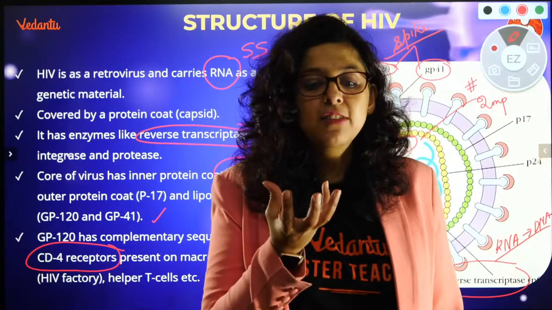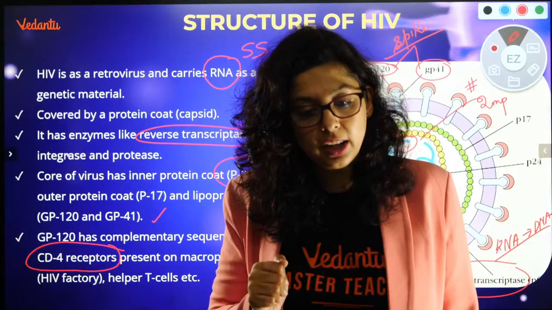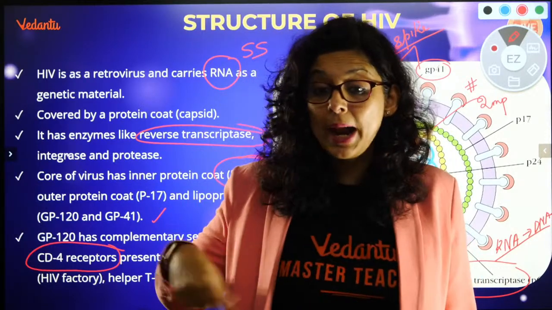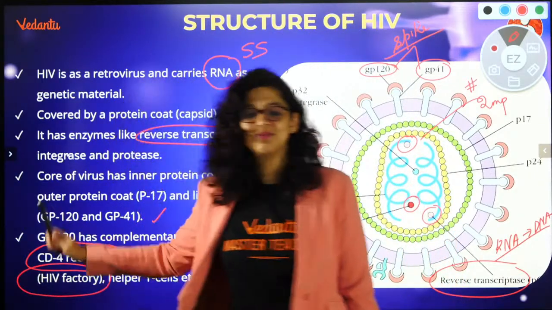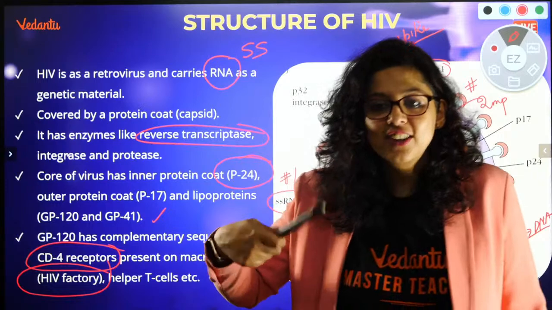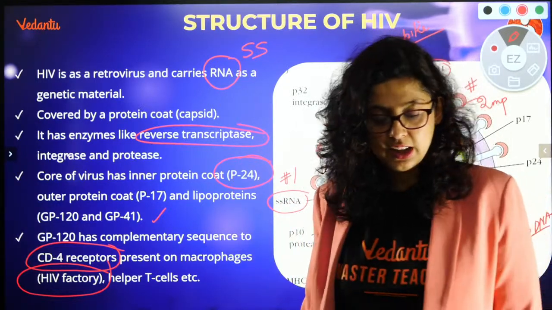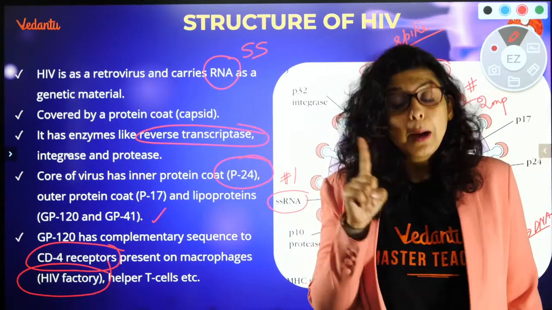और empty CD4 के अंदर क्या करेगा? Once CD4 is empty, उसके अंदर क्या करेगा बताओ? It will use the empty CD4 as an HIV factory. It will replicate inside the empty CD4. Is that clear, everybody? I will take the doubts. It will replicate. So what are the two proteins which are there?